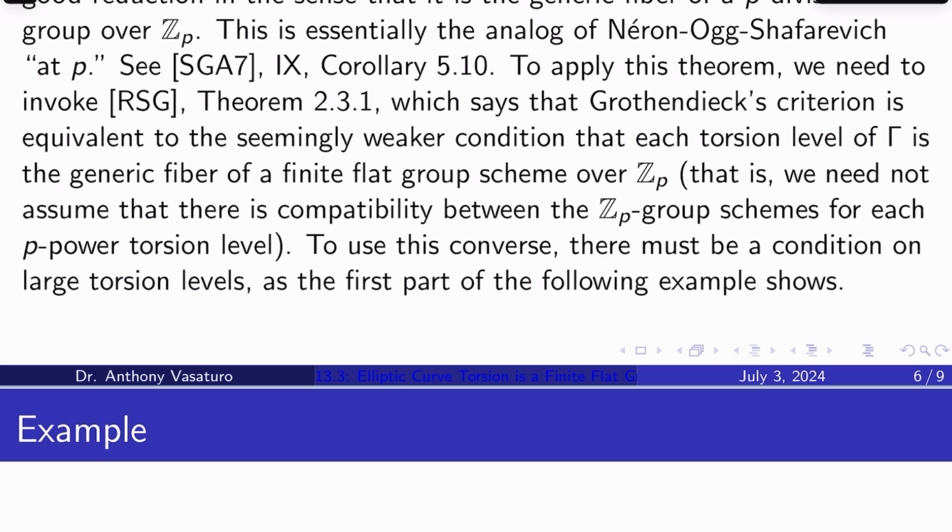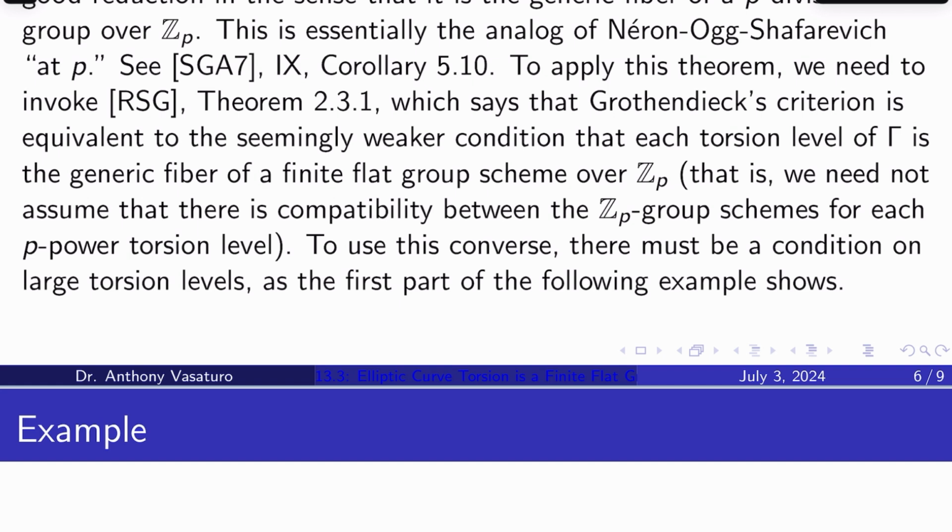RSG. This is a theorem of Raynaud, Theorem 22.3.1, which says that Grothendieck's criterion is equivalent to the seemingly weaker condition that each torsion level of Gamma is the generic fiber of a finite flat group scheme over Z_p. Why is that a priori weaker, seemingly anyway? Well, we don't need to assume there's any compatibility between the Z_p group schemes for each p-power torsion level. There's no compatibility assumption.